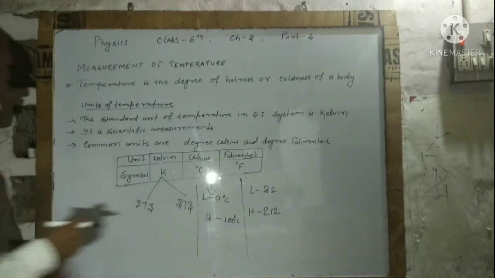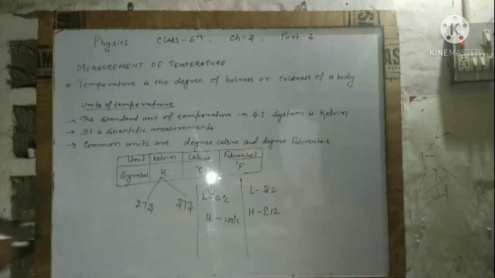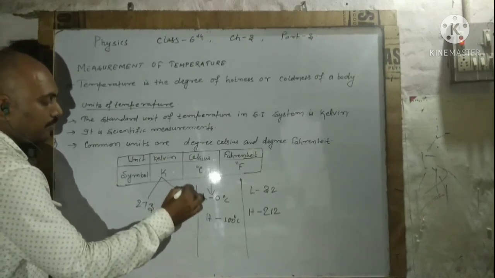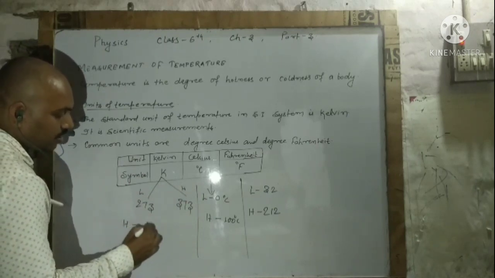To find the range, or number of divisions, of a scale, we subtract the lowest value from the highest value: highest minus lowest.